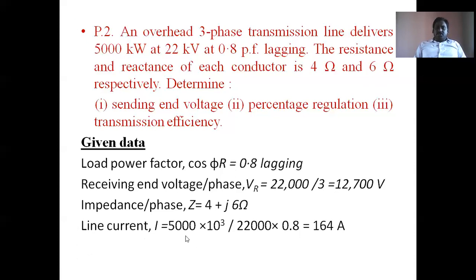So line current I is equal to the power delivered divided by cos phi. P is equal to V I cos phi, which means I is equal to P by V cos phi. For the three-phase system, PL is equal to root 3 VL IL cos phi. So I is equal to P by root 3 VL cos phi. That is the formula. So we get 164 amperes current. Then cos phi r is 0.8, from this sin phi r is 0.6.